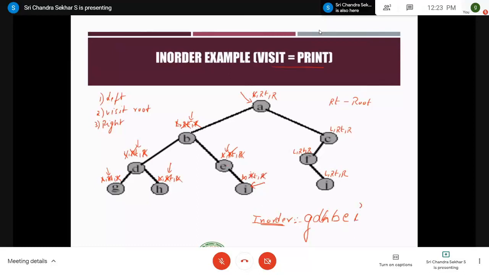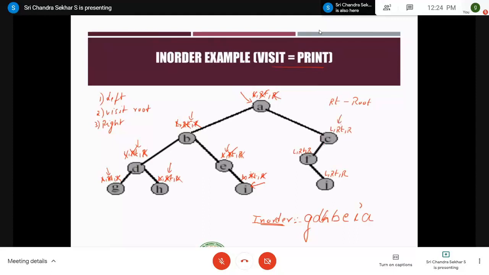After completing the processing at I, go to its parent, which is E. It is also completed with all the three steps. Now go to its parent, which is B. It is also completed with the three steps. Now it's time to go to the parent of B, which is nothing but A. Here you can observe that there is only one step completed, so you go to the second step, which is nothing but visiting the root. Therefore A is printed, and then go to right.